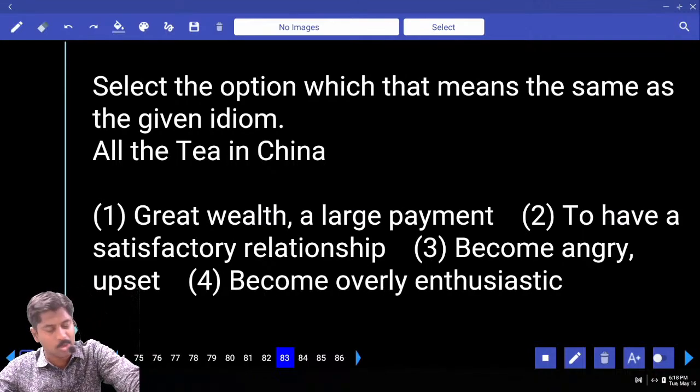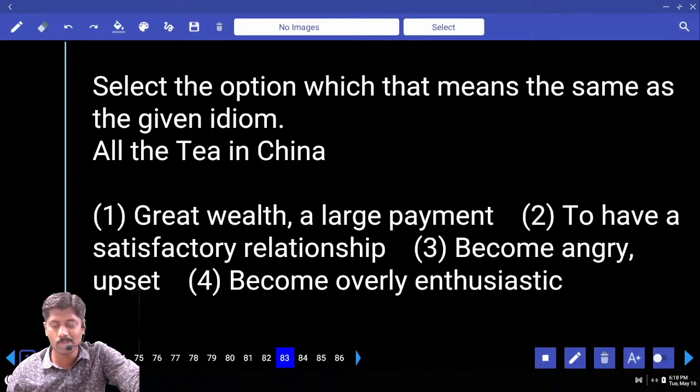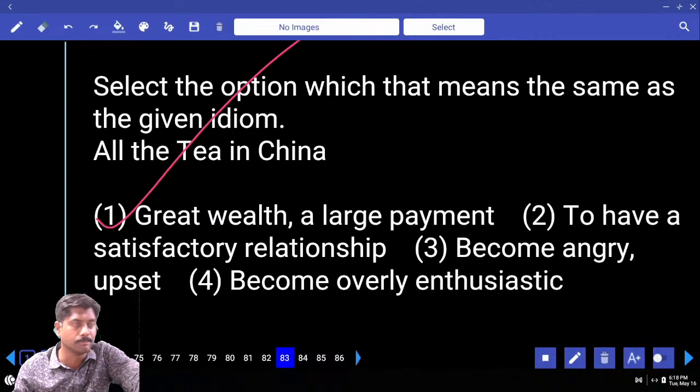Great wealth, large payment, okay. Have satisfactory relationship, no. Become angry, upset, no. Become overly enthusiastic, no. Answer is 1.